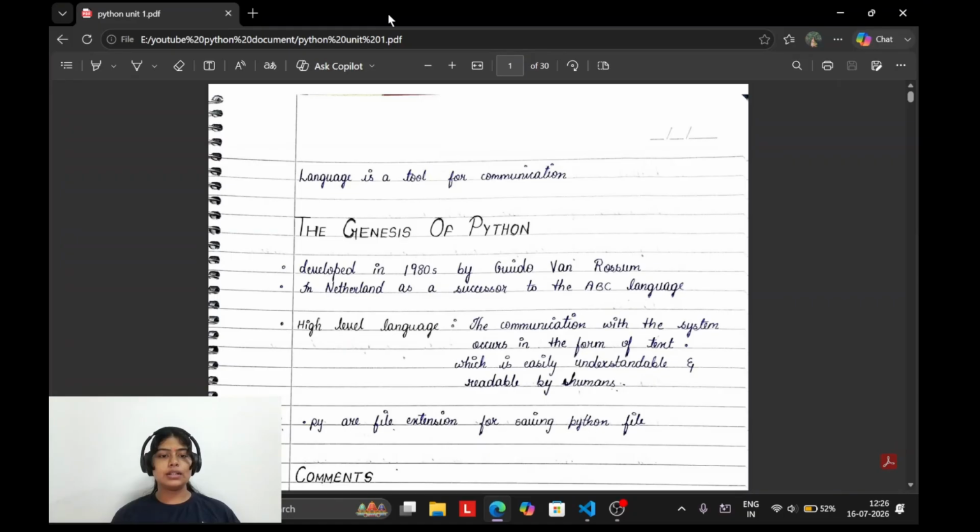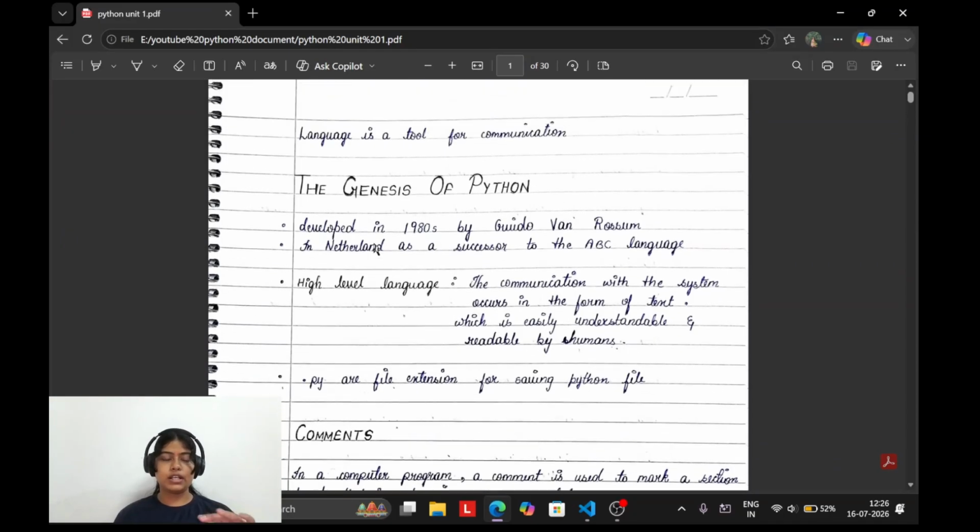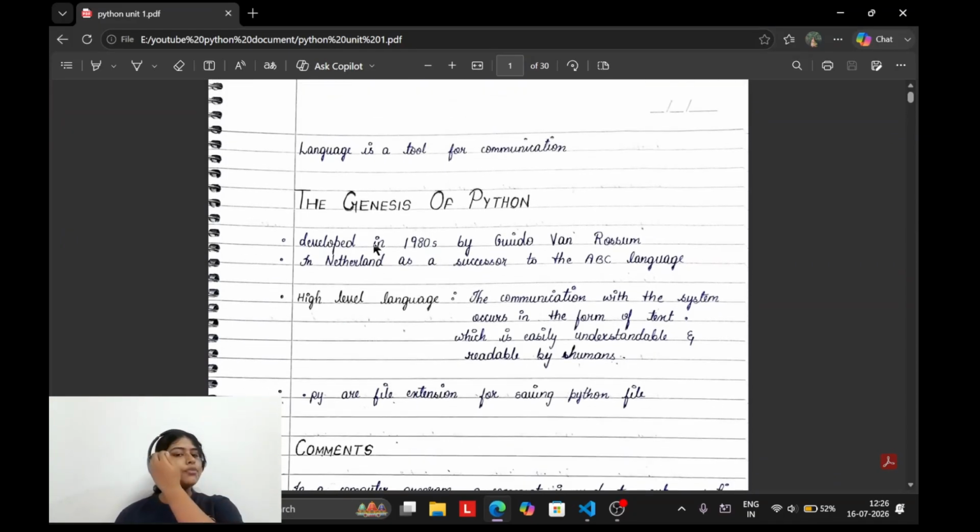These are the handwritten notes I'll be providing in this series, and the first topic of today is the genesis of Python. What do you mean by genesis? Genesis is something related to genetics. Where Python has derived from, how Python came to existence, who discovered Python, everything is covered in the genesis of Python. Okay, so let's get started.